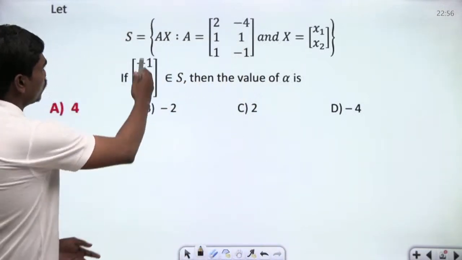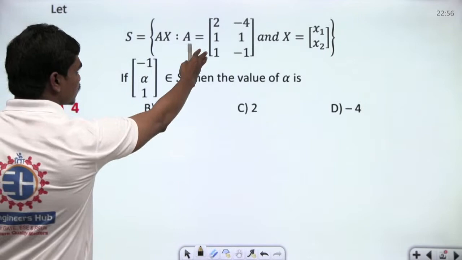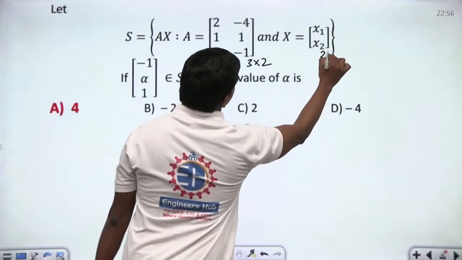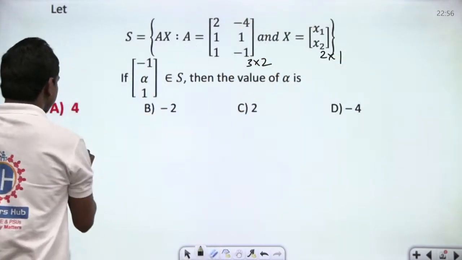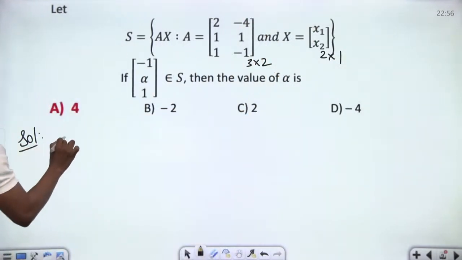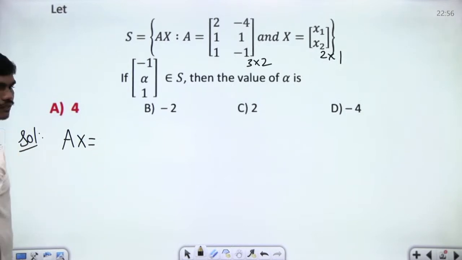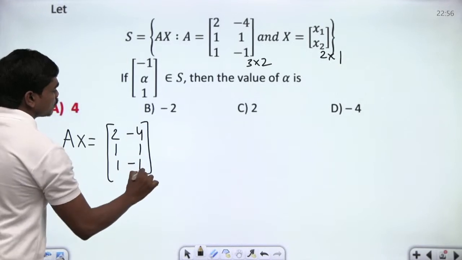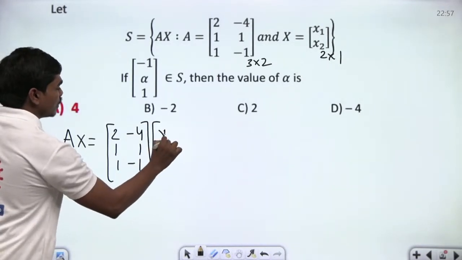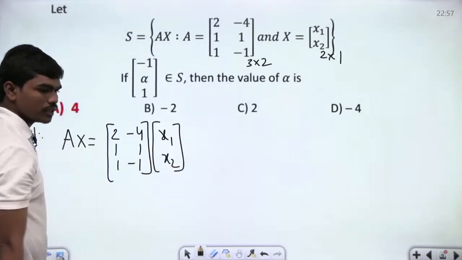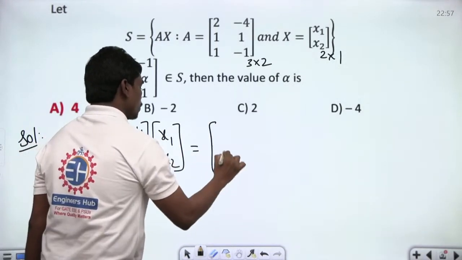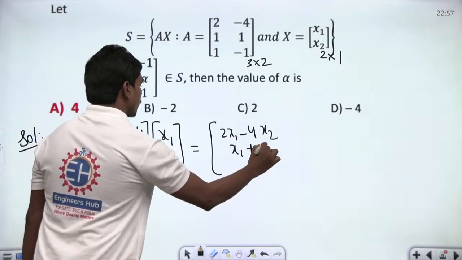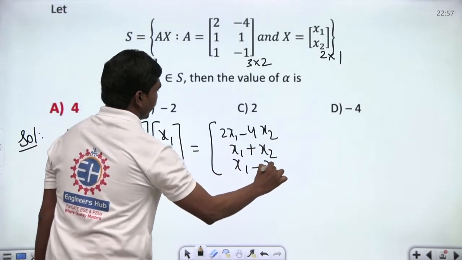Let S be the set of AX such that A is this matrix and X is a 2 by 1 matrix. So this is of order 3 by 2 and this is of order 2 by 1. So basically if you multiply this AX, let us multiply that. A times X is equal to the matrix 2 minus 4, 1 1, 1 minus 1, and of course this multiplied with x1 and x2. Okay, so if you do this multiplication, then this is equal to 2x1 minus 4x2, next x1 plus x2, next x1 minus x2.